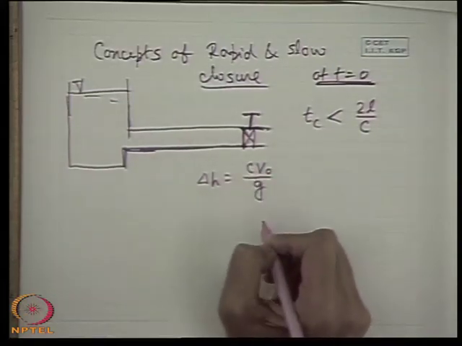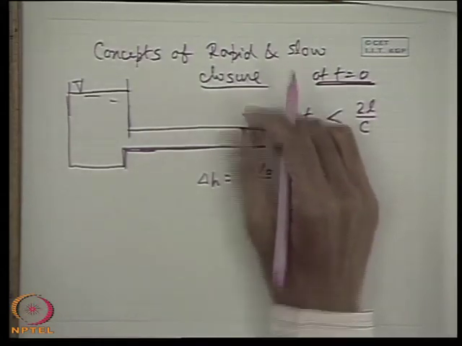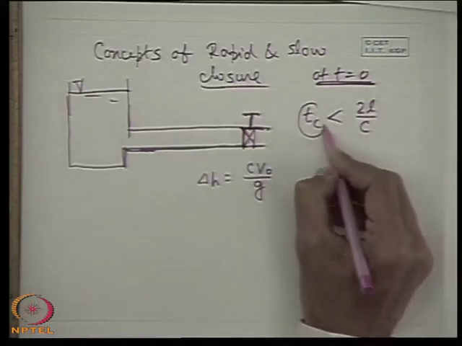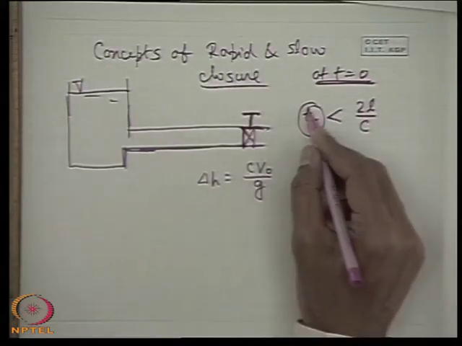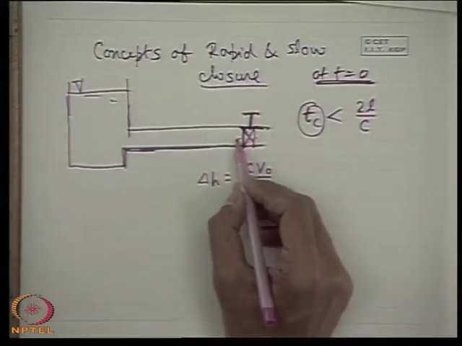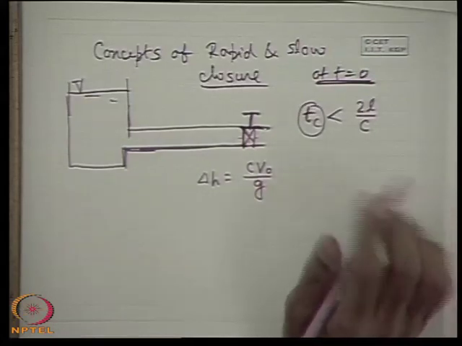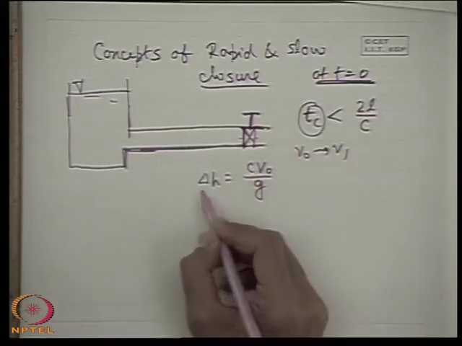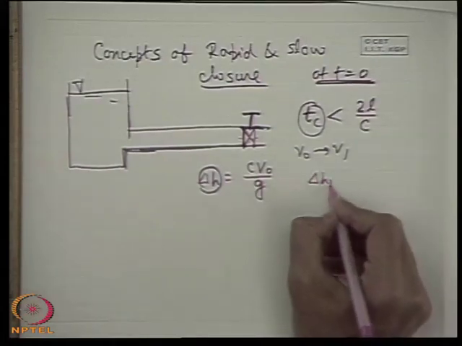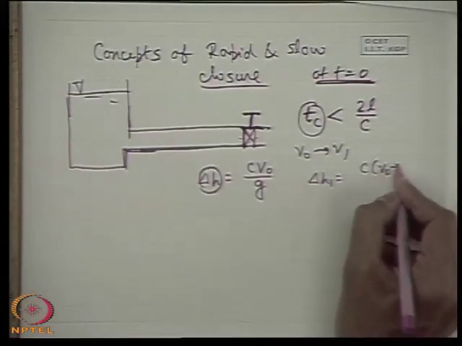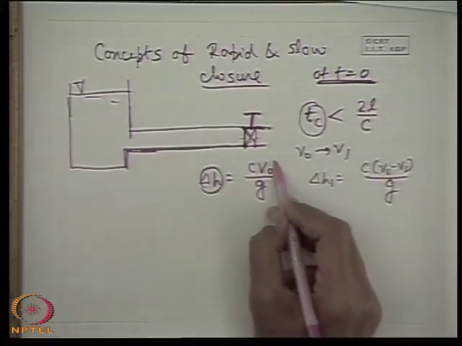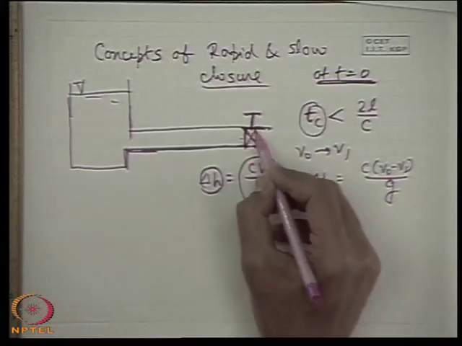Now if the valve is not closed immediately, this is the instantaneous closure, and the valve is closed during a time of Tc, so what happens? During some time less than Tc, the valve will be partially closed where the velocity of the fluid is decelerated from V0 to some other velocity V1, for example. So the pressure rise developed will be less than this. In that case, the pressure rise developed, delta H1, is C (V0 minus V1) by g. So the pressure rise will gradually develop to C v0 by g when the valve will be fully closed.